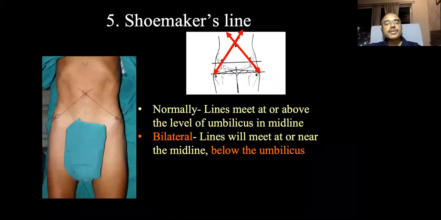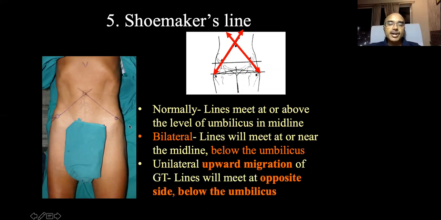Next, in bilateral hip pathology, Shoemaker's line also gives you an idea about whether there is supratrochanteric shortening. Normally, if you join the tip of the greater trochanter to the anterosuperior iliac spine and extend this line on both sides, the lines meet at or above the umbilicus. If bilaterally the trochanter has gone up, then both lines will meet at the center near or below the umbilicus.